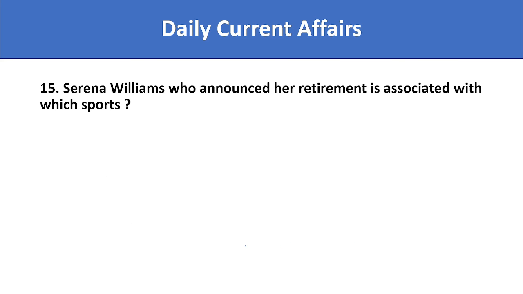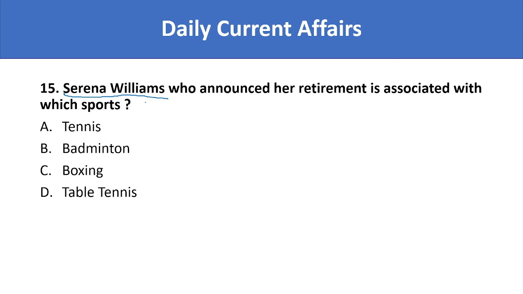Next. Serena Williams, who announced her retirement, is associated with which sport? The name you might have heard earlier also, Serena Williams. She has announced her retirement from the sport. So she is associated with which sport? Tennis, badminton, boxing or table tennis. The answer is tennis. She is an American, and she has announced retirement from the sport.